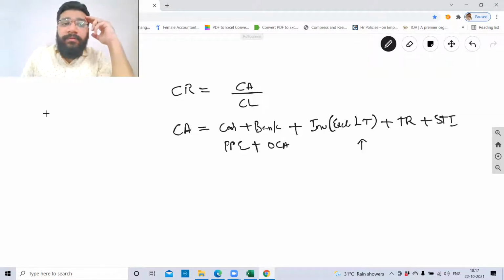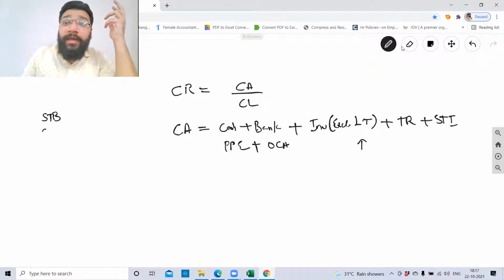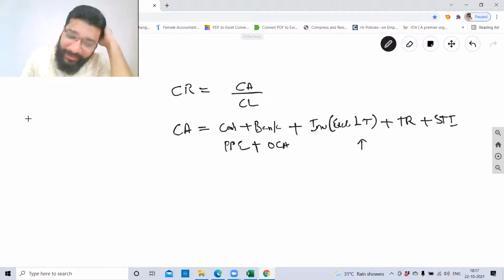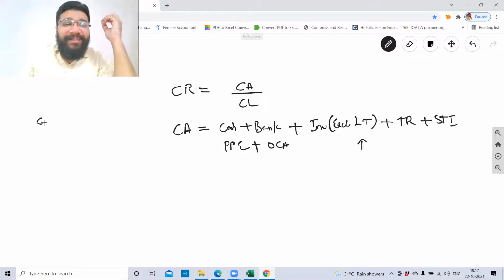Short-term borrowings, in the same order. Sorry, it's not short-term borrowing, it's current assets. How can short-term borrowing come in current assets? Current investments, sir. Okay, trade receivables. What is the first one? Cash and cash equivalents. Trade receivables.